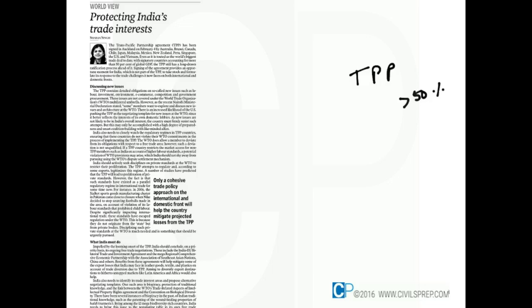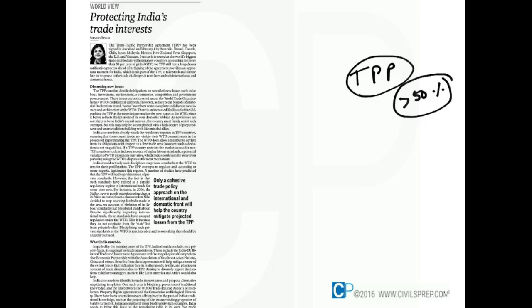But however, as the majority of the global GDP is going under this TPP agreement, India keeping itself away from TPP will have its own disadvantages. Now, how India shall overcome these disadvantages is the center of this article.